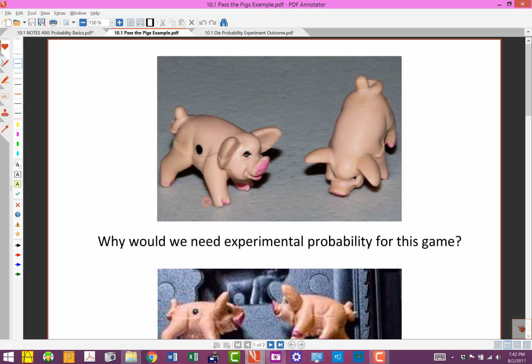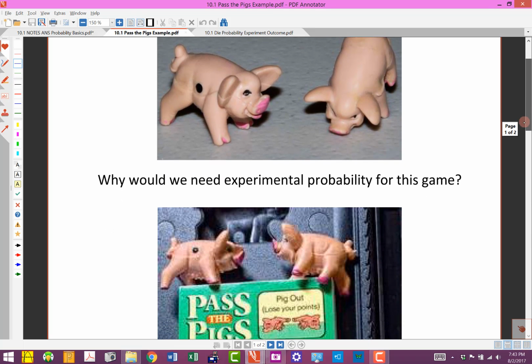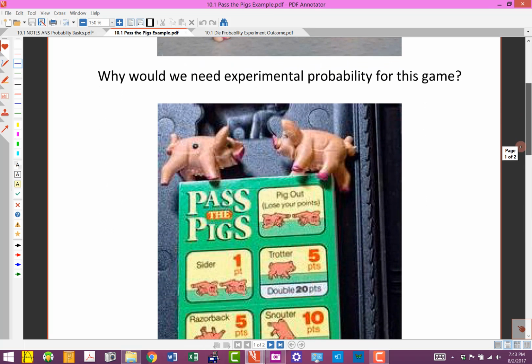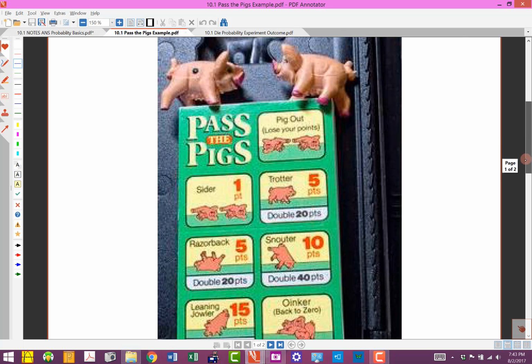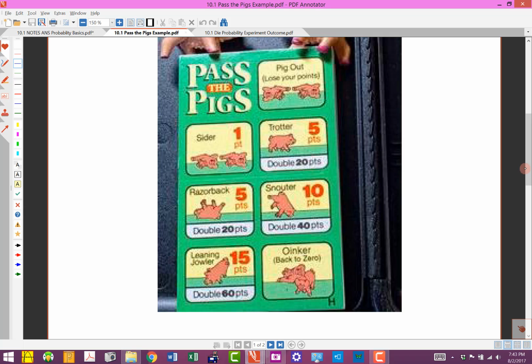We've got this one that's standing on all 4 legs. We've got this one that's on its 2 front legs and then its snout. It's really hard to figure out how they're going to land. So we would need experimental probabilities for this, because actually figuring out all the different ways that it can happen, it's not equally likely what's going to happen.